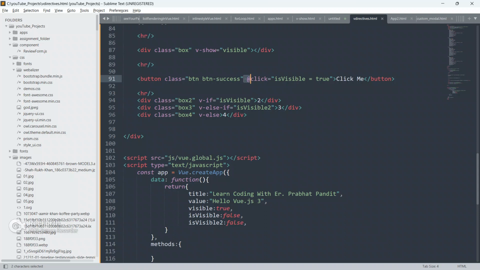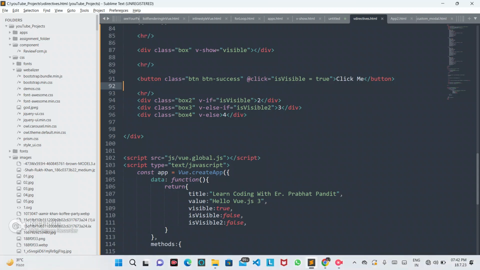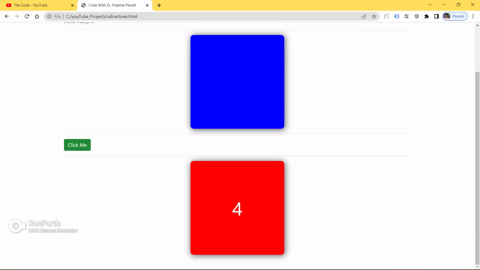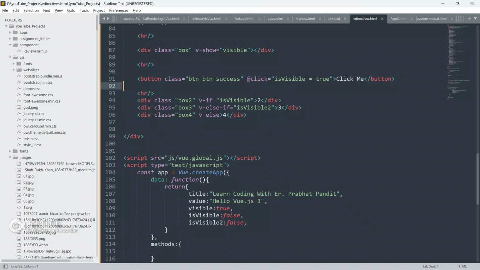As of now isVisible is false, so @ is the shorthand for v-on. Always remember guys, @ is the shorthand for v-on. Save your code, go to the browser and refresh your page. Now click on the button, click me. See, it is still working the same way guys, nothing changed.